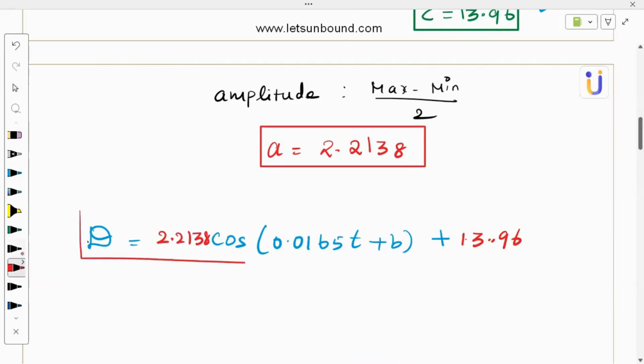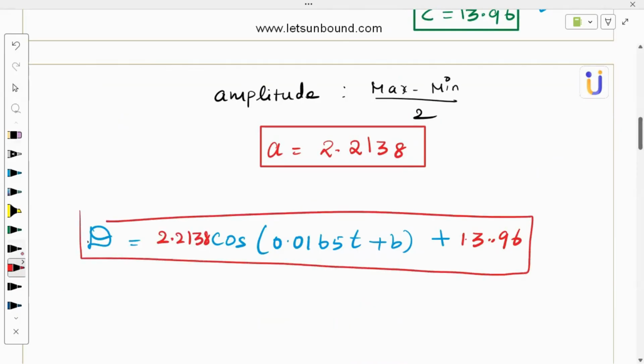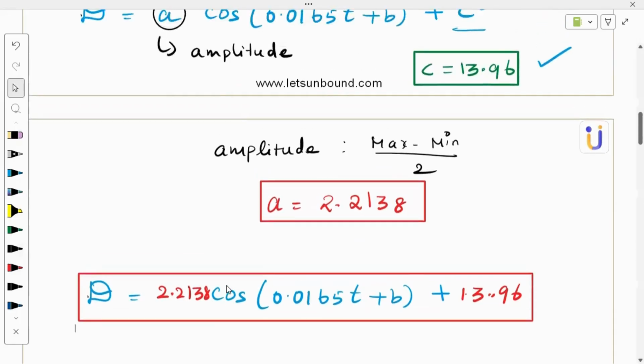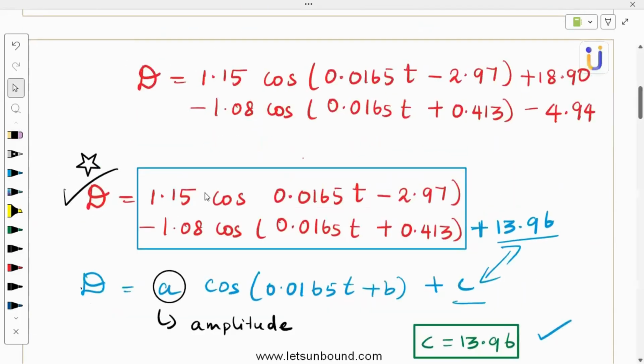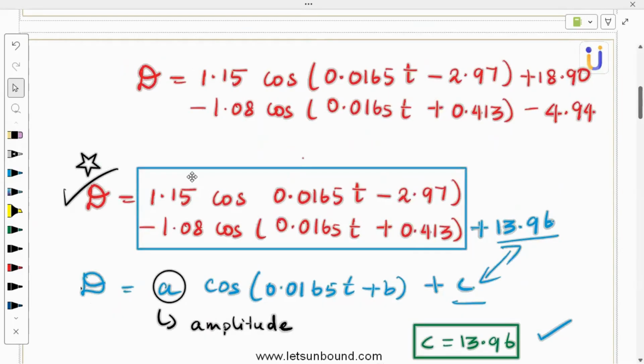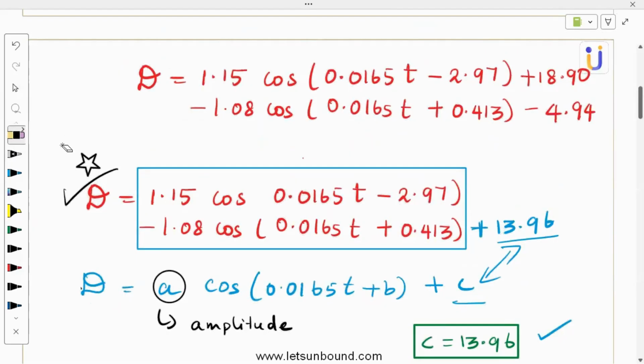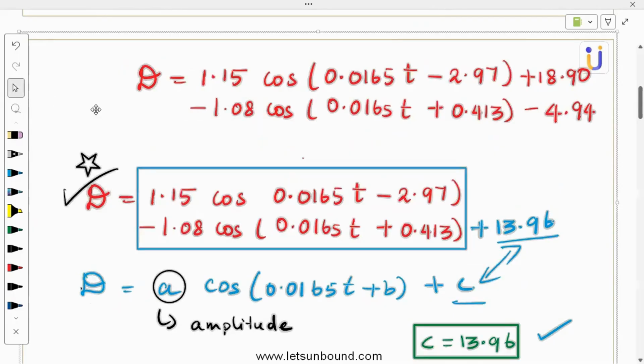Okay, the only thing I need to find is B. I know this is one D. I have another D equation also. Let me take that. Okay, so let's take this one. Wait a minute.